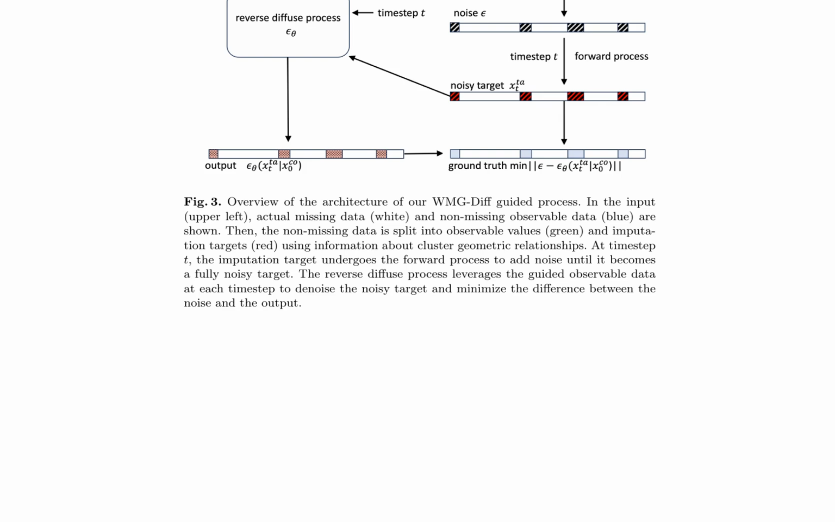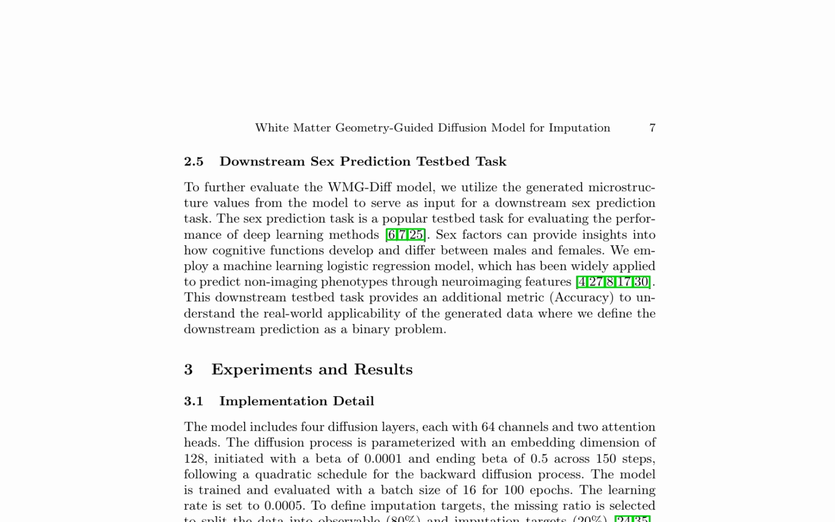This innovative approach aims to improve the accuracy and reliability of diffusion MRI data analysis by addressing the problem of missing fiber data. The application of a white matter geometry-guided diffusion model for imputation is explored in the context of a downstream sex prediction testbed task. This model utilizes microstructure values generated from the WMG-Diff model as input for a logistic regression model to predict non-imaging phenotypes through neuroimaging features. The prediction task is defined as a binary problem, serving as an additional metric to understand the real-world applicability of the generated data.